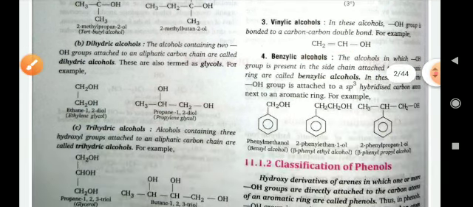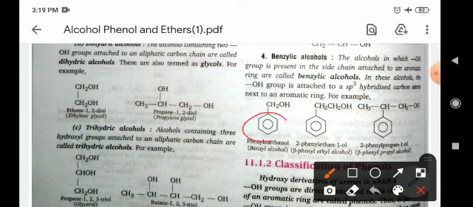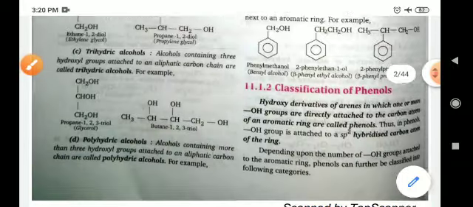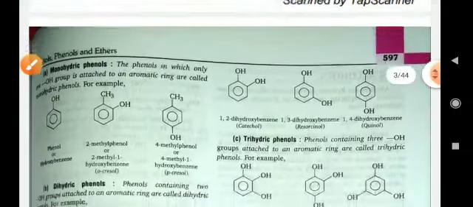In benzylic alcohols, the carbon which contains the OH group also has a phenyl ring or benzene ring attached, and then they are known as benzylic alcohols. So these all are known as benzylic alcohols. Next one is classification of phenols.